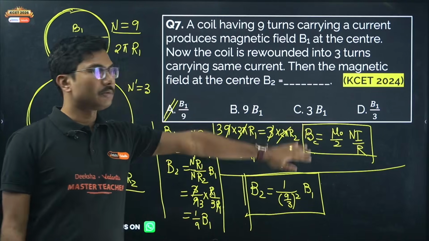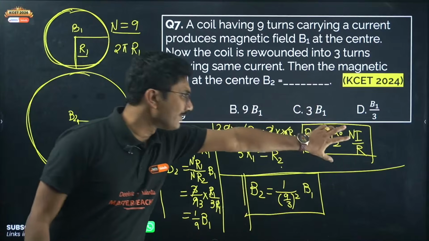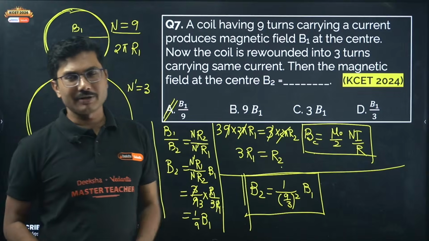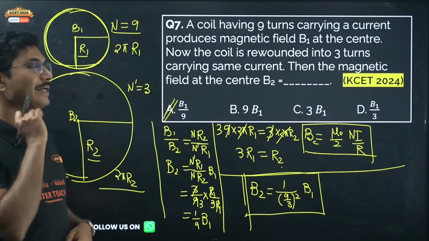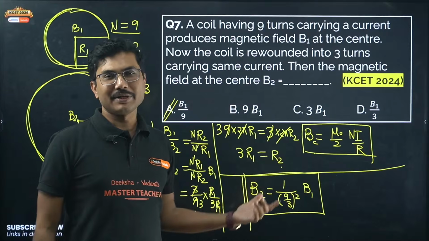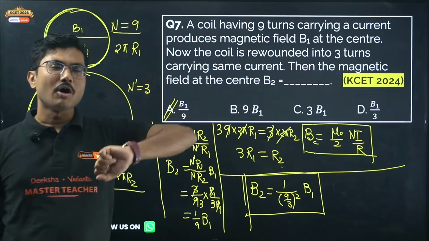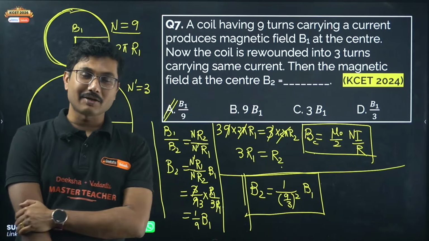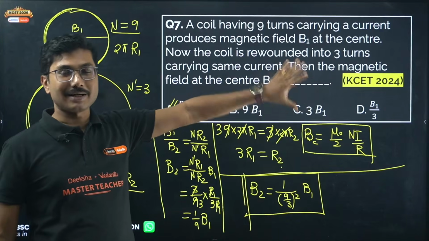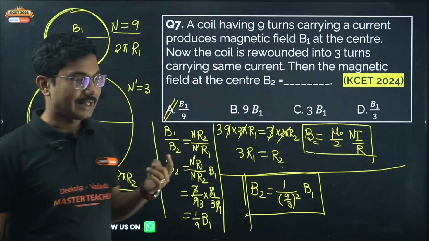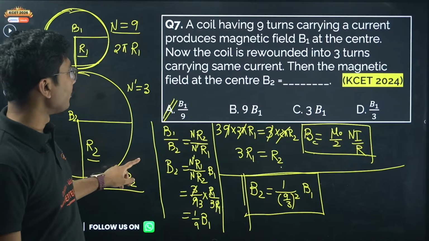So better remember the fundamentals. Based on this formula you might see another question, but based on this same concept you may not see the same question. That is why I always say the concept repeats, not the exact question. So this concept, what is the relationship, what is the magnetic field at the center of a coil, has come multiple times, but rewinding of the wire only once, it came in 2024.